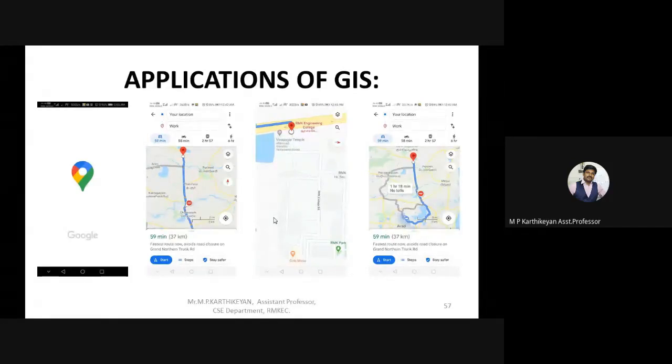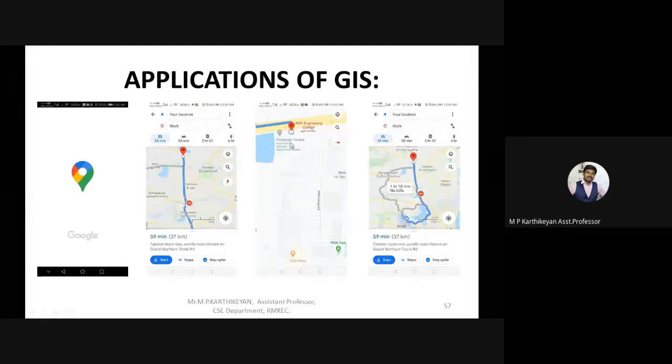In this application, how GIS actually works is that the roads, the highlighted parts, the rivers, everything is given in lines, correct? And the areas have been mentioned through dots.